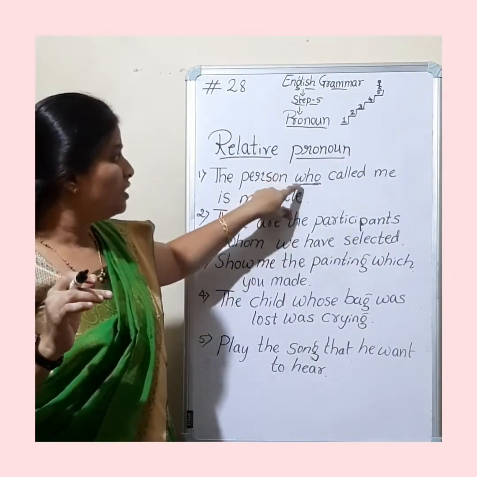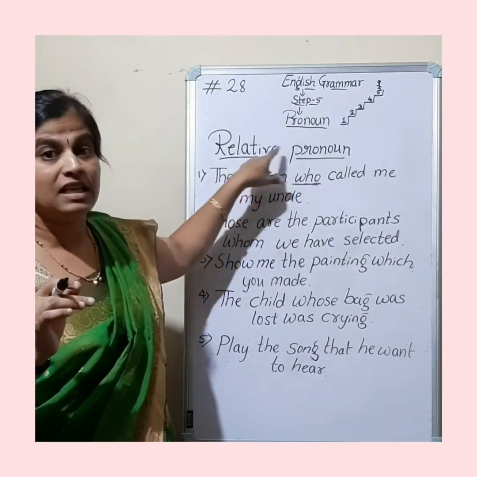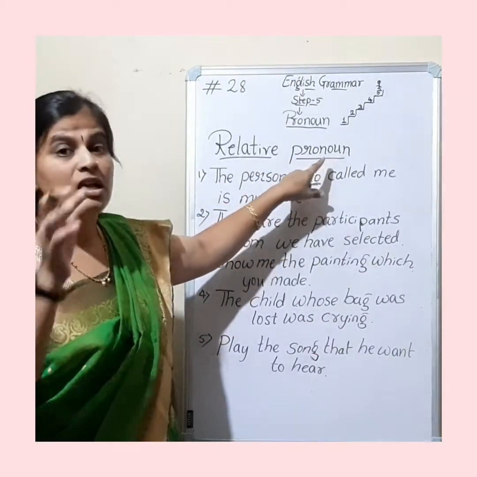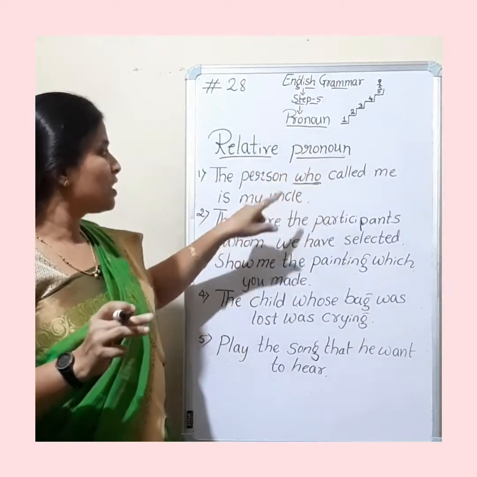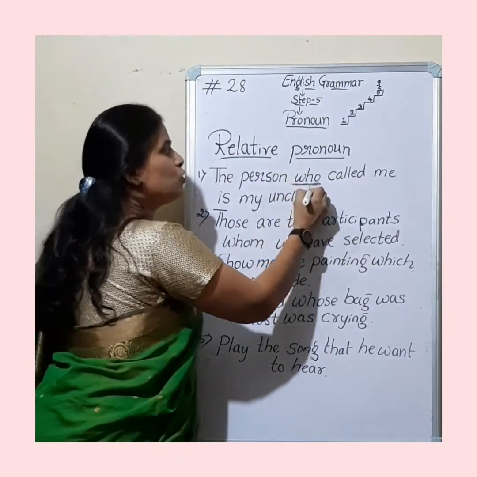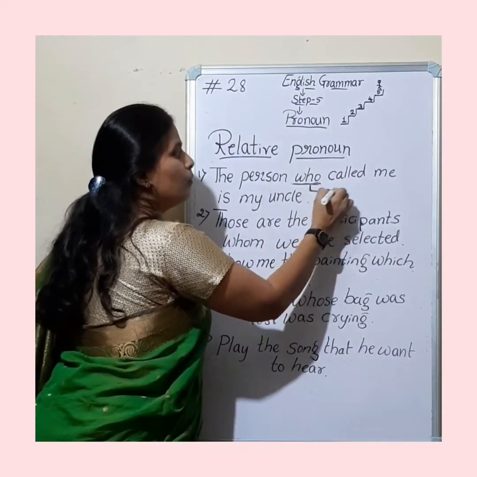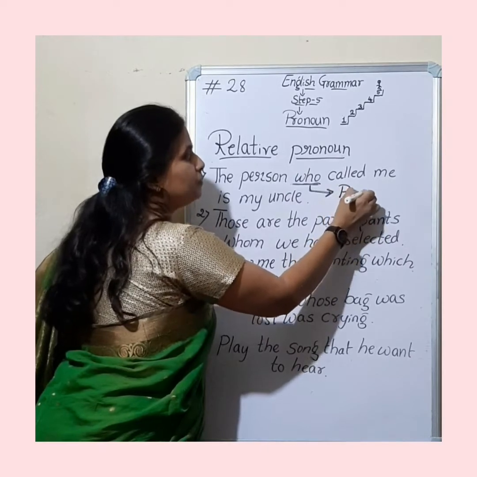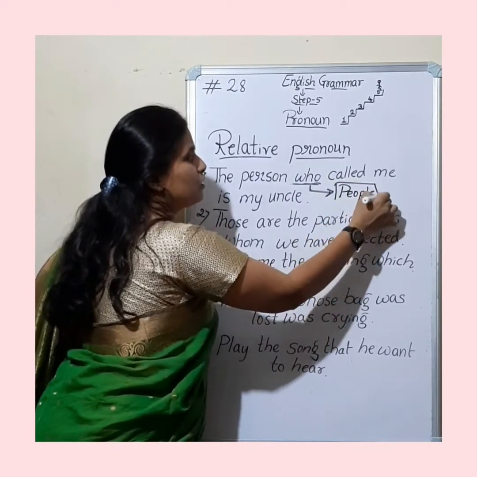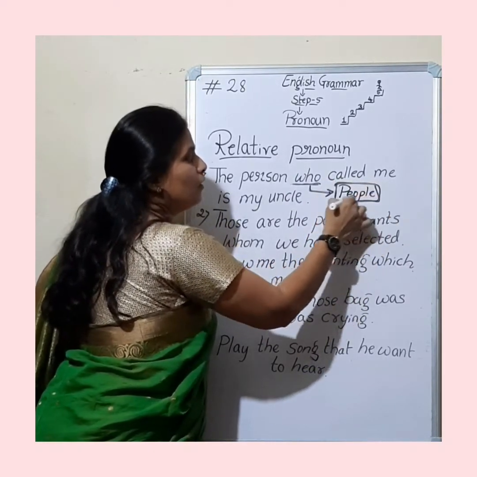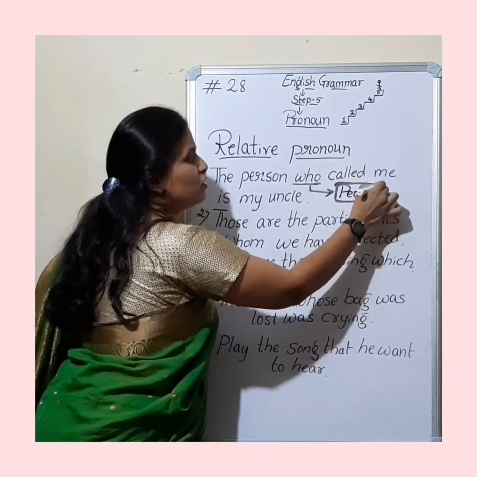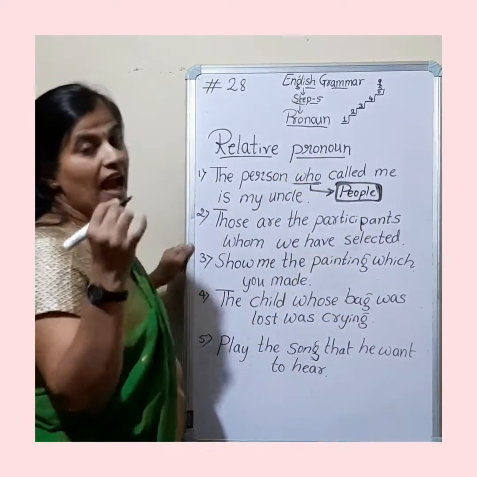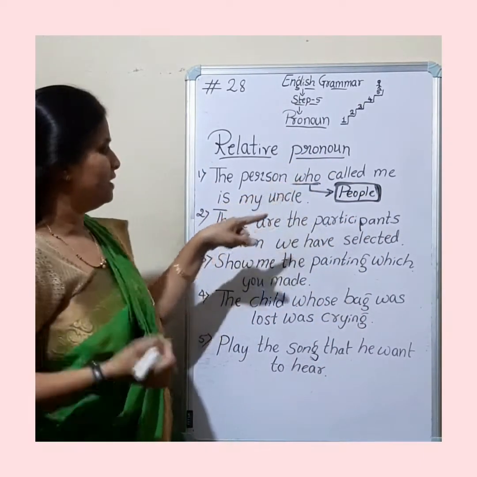So this word is acting as a relative pronoun at the subject base now. This who is used for people only. We cannot use it for any things, animals, qualities or ideas.